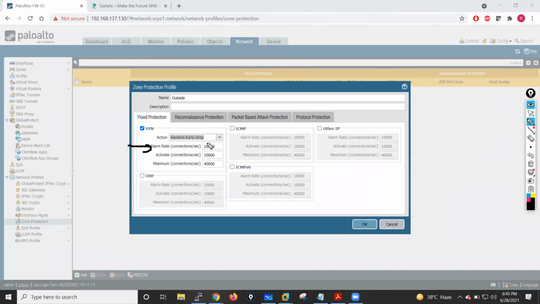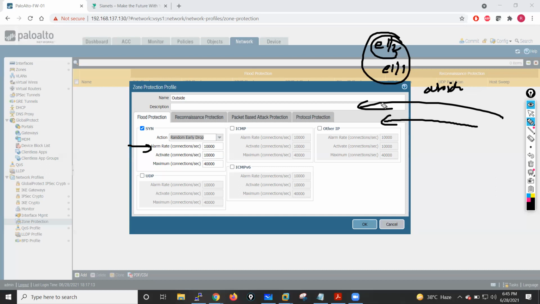Alarm rate means if our system receives 10,000 connections per second, let's suppose on the outside zone, where we have two interfaces, Ethernet 1/1 and 1/2. If on the outside zone we receive 10,000 sessions per second, then when the connection count becomes 10,000 per second, it will generate an alert message.